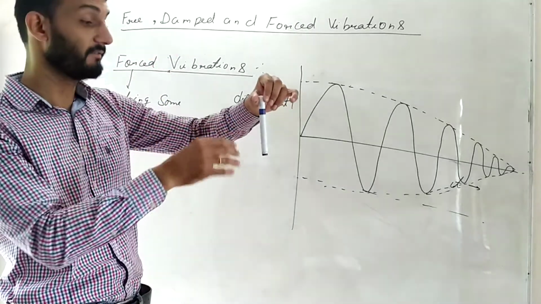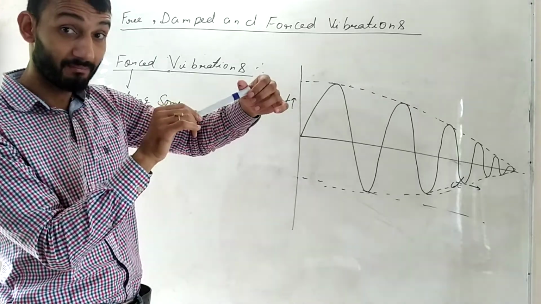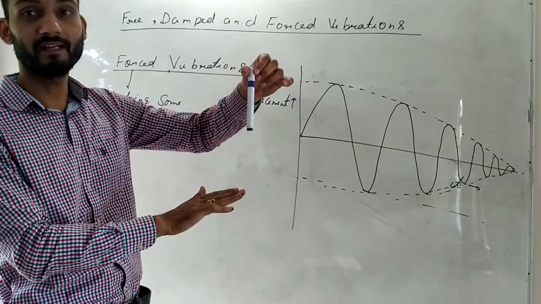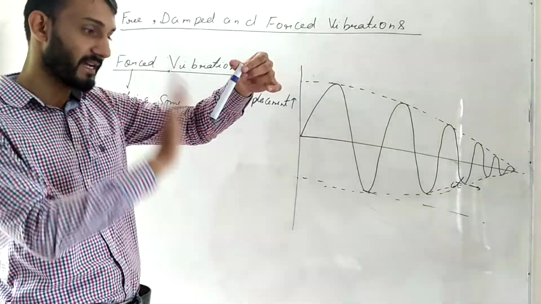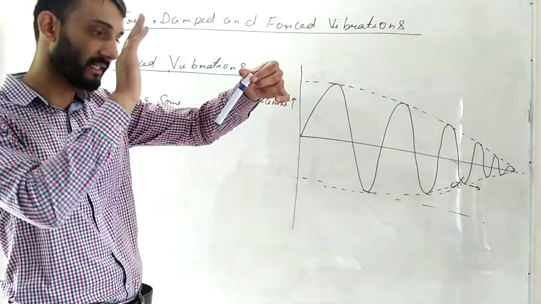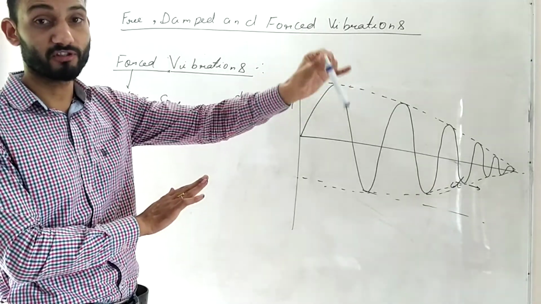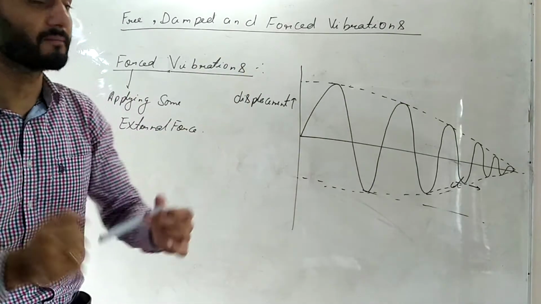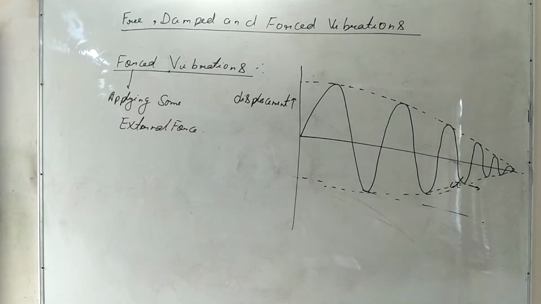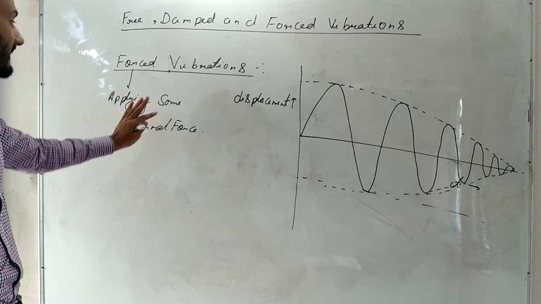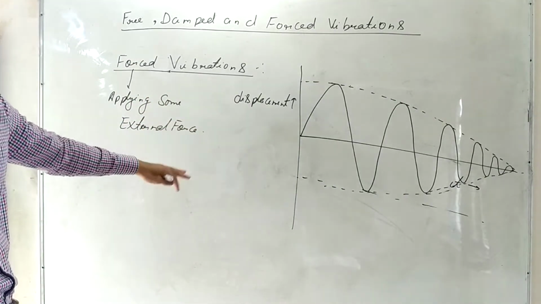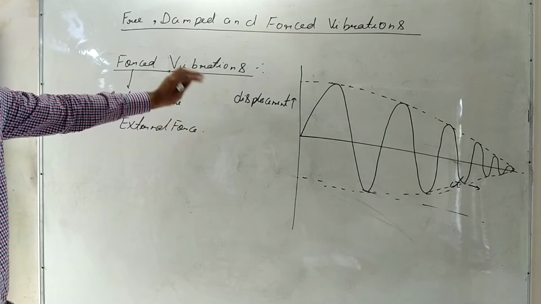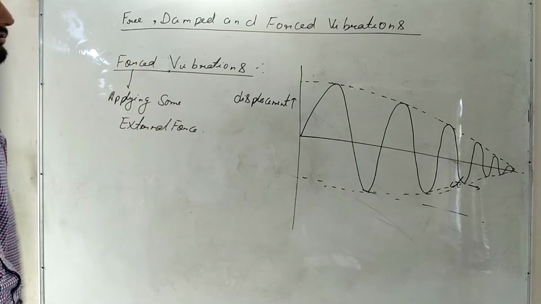But now see what happens. I applied a force like this, then it went there, then it came here. I again applied the force there, then it came here. I again applied the force, and it keeps on oscillating like this under the influence of the external force applied by me. So this is what we call forced vibrations. In forced vibrations, we keep on applying some external force and the body is not vibrating on its own with its natural frequency.